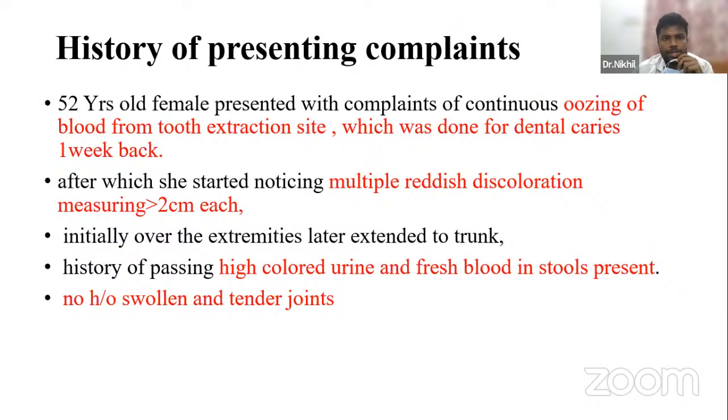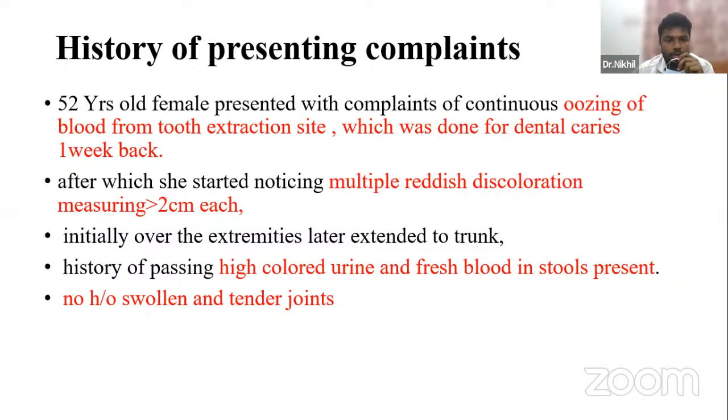Moving to the history of presenting complaints. So it was a 52-year-old female presenting with complaints of continuous oozing of blood from tooth extraction sites, which was done for dental caries 1 week back. After which she started noticing multiple reddish discolorations measuring more than 2 centimeters each, initially over the extremities, later extending to the trunk. History of passing high-colored urine and fresh blood in stool was present.